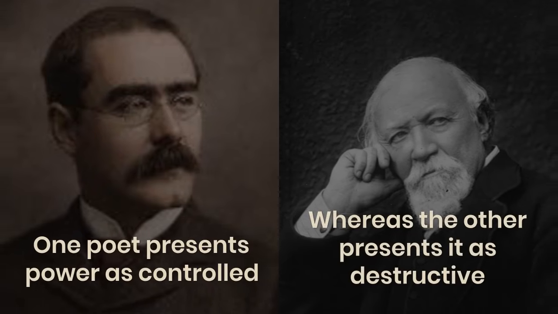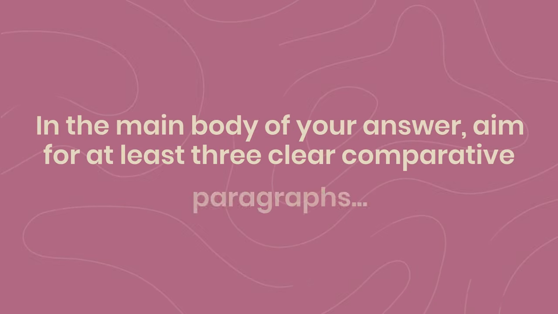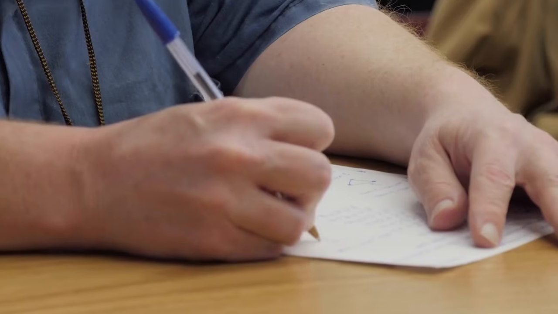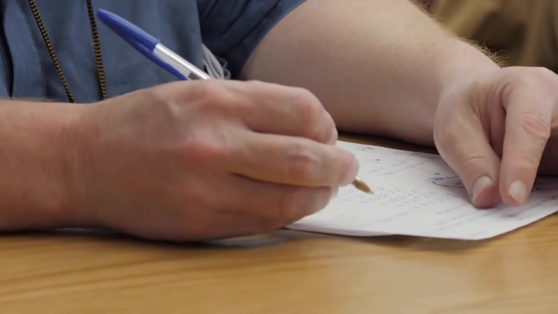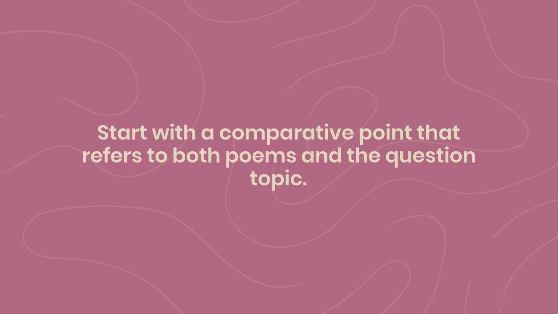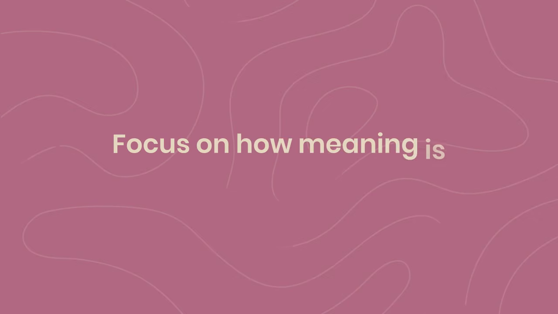it as destructive. In the main body of your answer, aim for at least 3 clear comparative paragraphs, each paragraph focusing on one shared idea. Comparison should be woven in throughout. Start with a comparative point that refers to both poems and the question topic, then embed short, precise evidence from the first poem. Focus on how meaning is created.